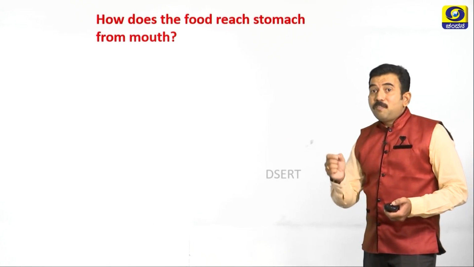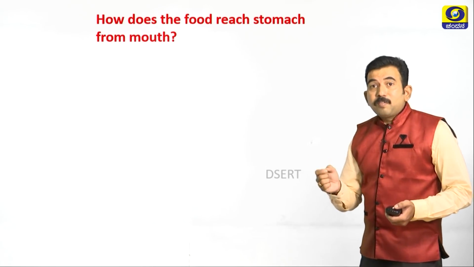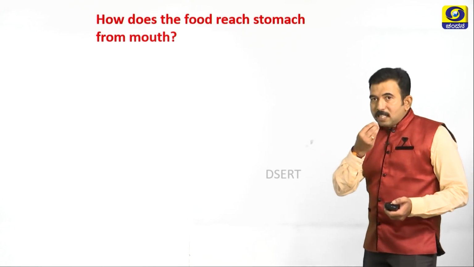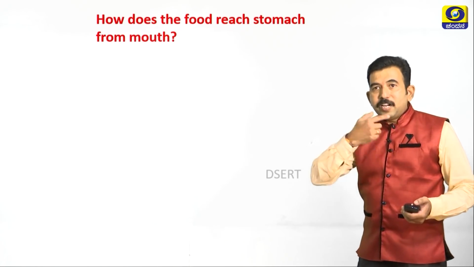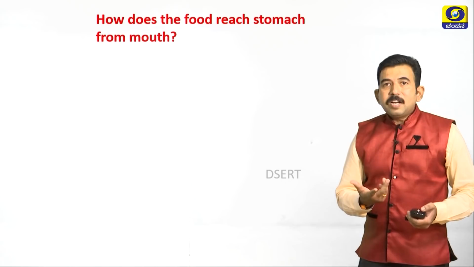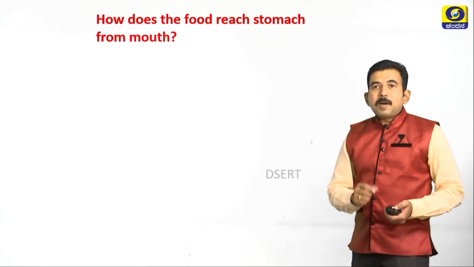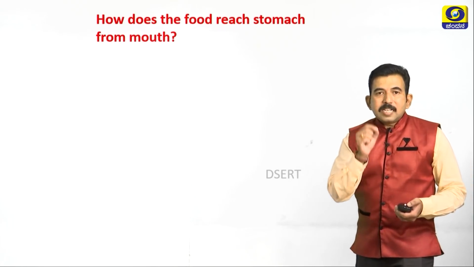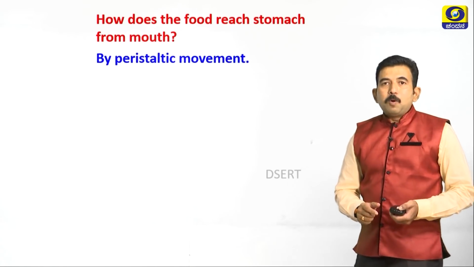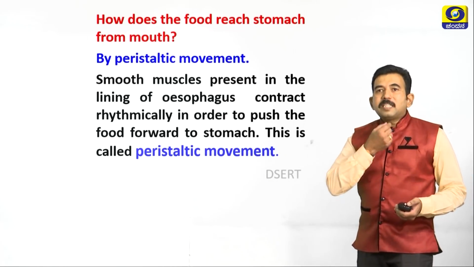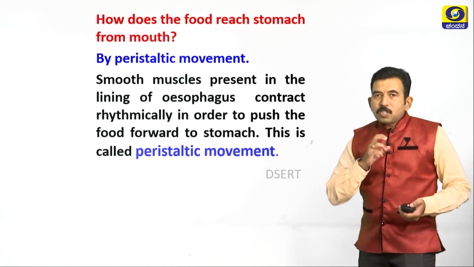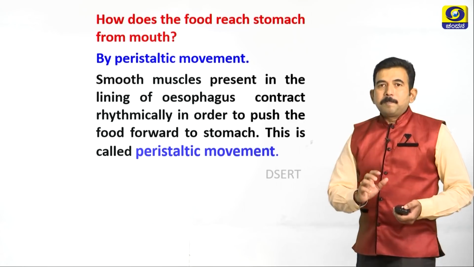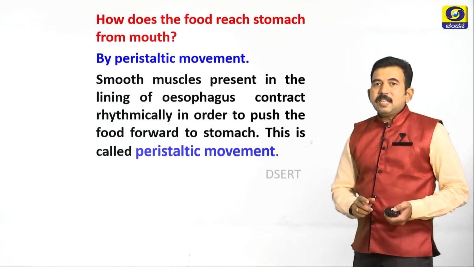So next, let us study how the food reaches the stomach from mouth. See, when we eat something through mouth, after partial digestion of the food, it has to reach our stomach. How will it reach? It will reach stomach by a movement called peristaltic movement. What is peristaltic movement? Smooth muscles present in the lining of the esophagus contract rhythmically, which push the food forward to reach stomach, and this is called peristaltic movement.